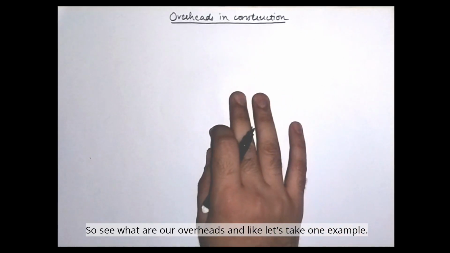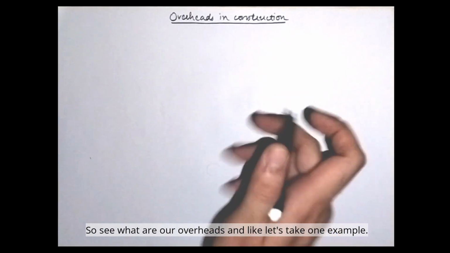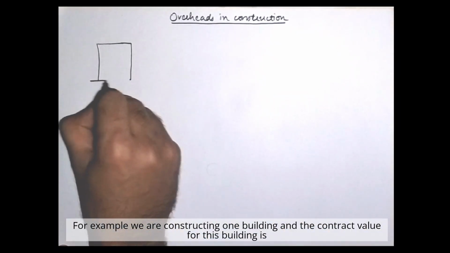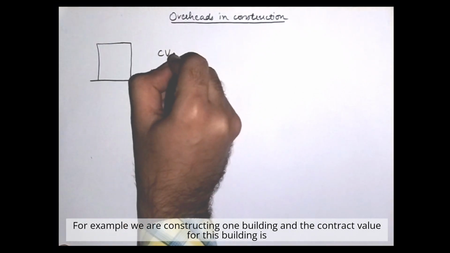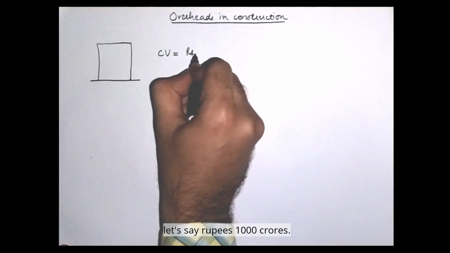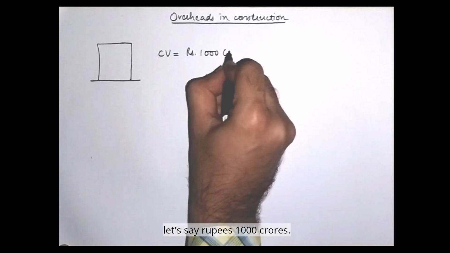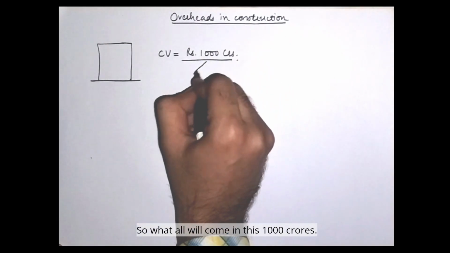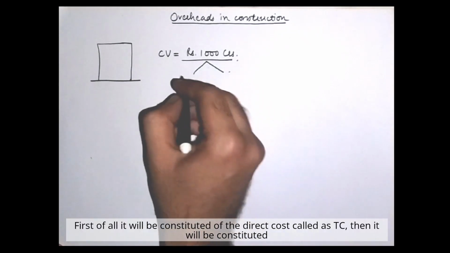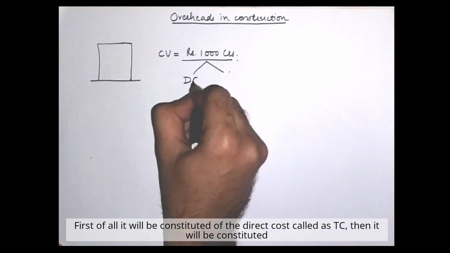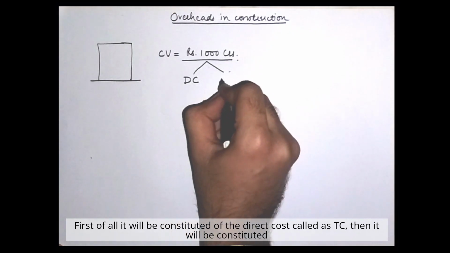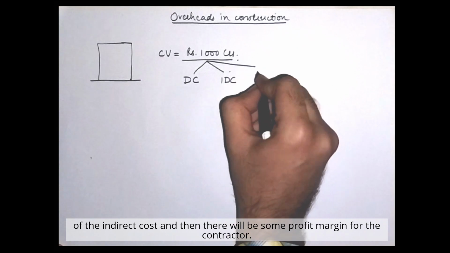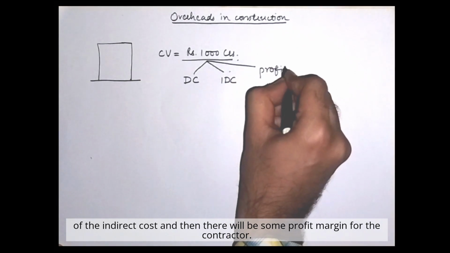So see, what are overheads? Let's take one example. For example, we are constructing one building, and the contract value for this building is, let's say, rupees 1000 crores. So what all will come in this 1000 crores? First of all, it will be constituted of the direct cost called DC. Then it will be constituted of the indirect cost, and then there will be some profit margin for the contractor.